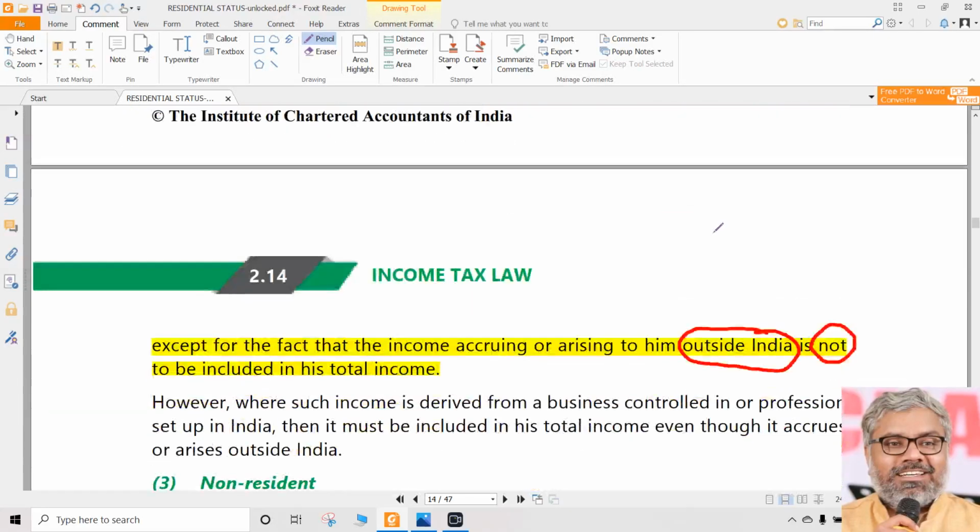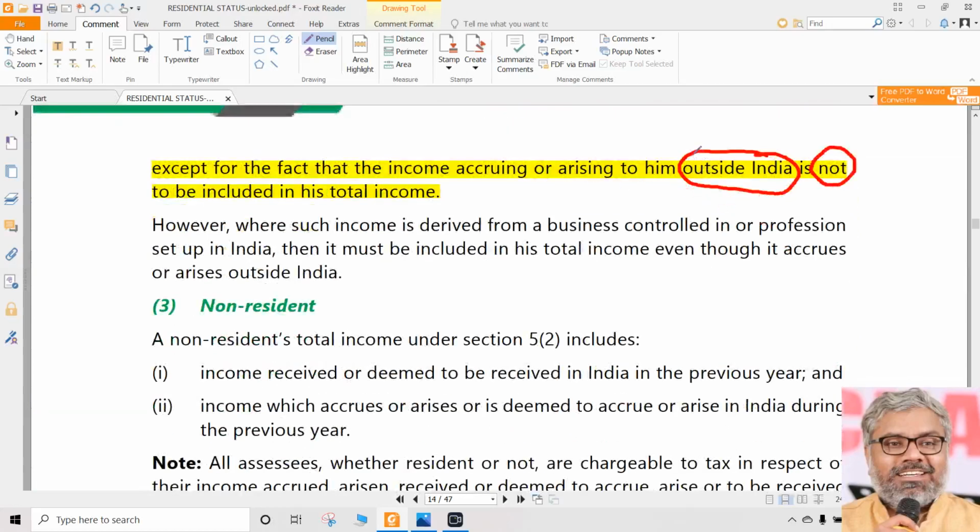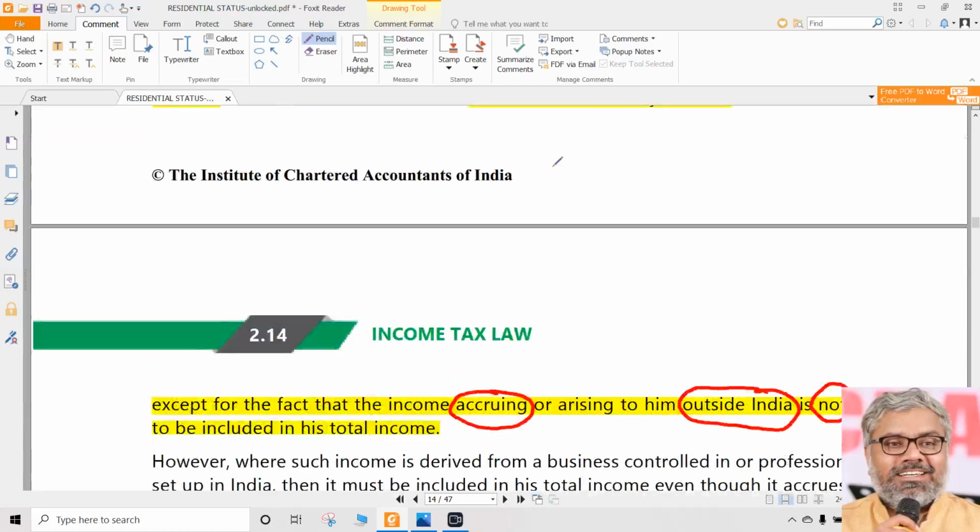What if the income has been earned outside India? Then it will not be taxable. That too, of course, when it is received also outside India. So if there is any income accruing also outside India, received also outside India, then that has nothing to do with India. Definitely. A person earned income outside India and received also outside India, India cannot tax that. For RNOR, it cannot tax that.